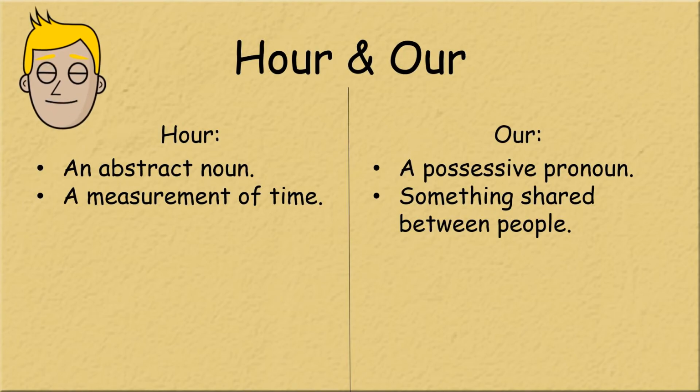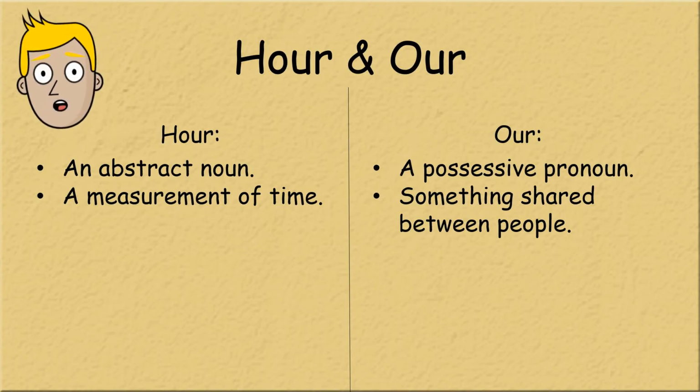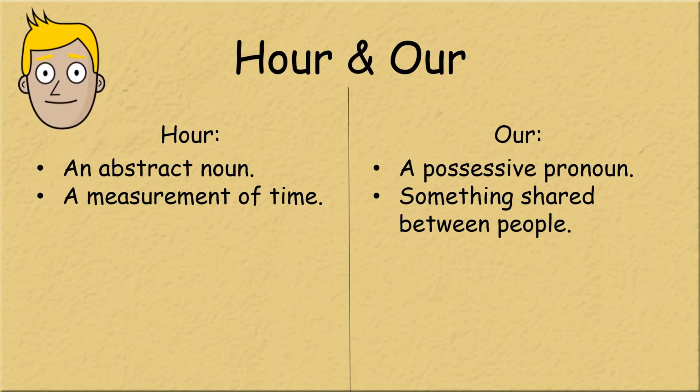Number 4 is hour and our. An hour is a measurement of time, which is equal to 60 minutes and is an abstract noun. Our is a possessive pronoun used when referring to something that is shared between people.